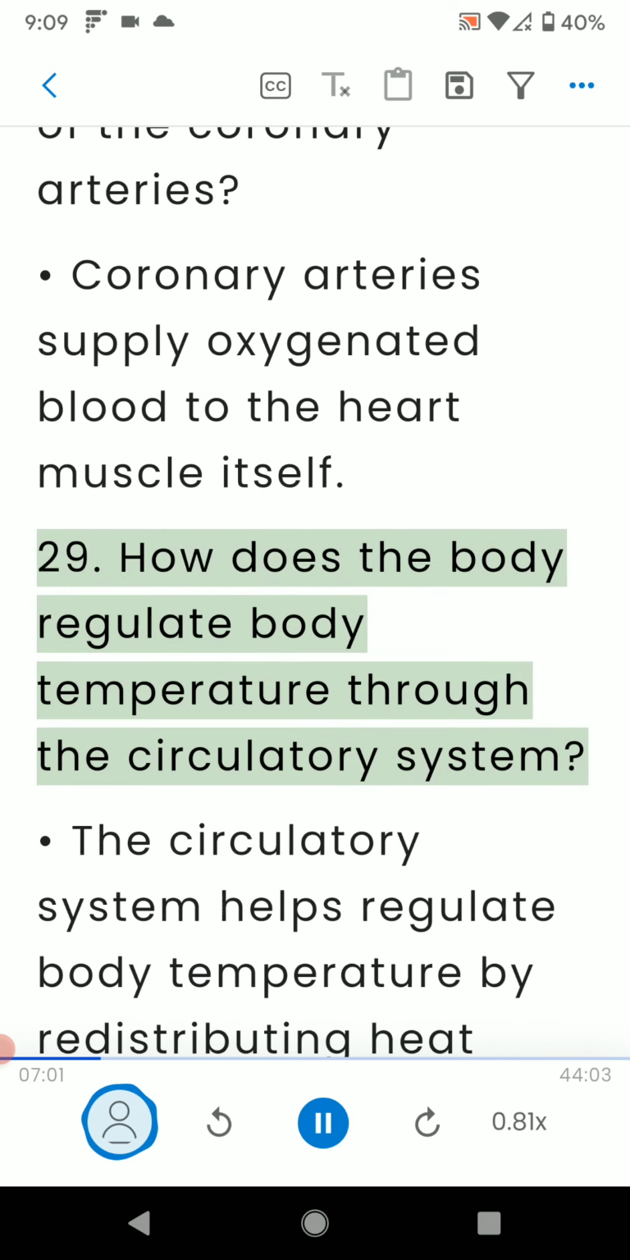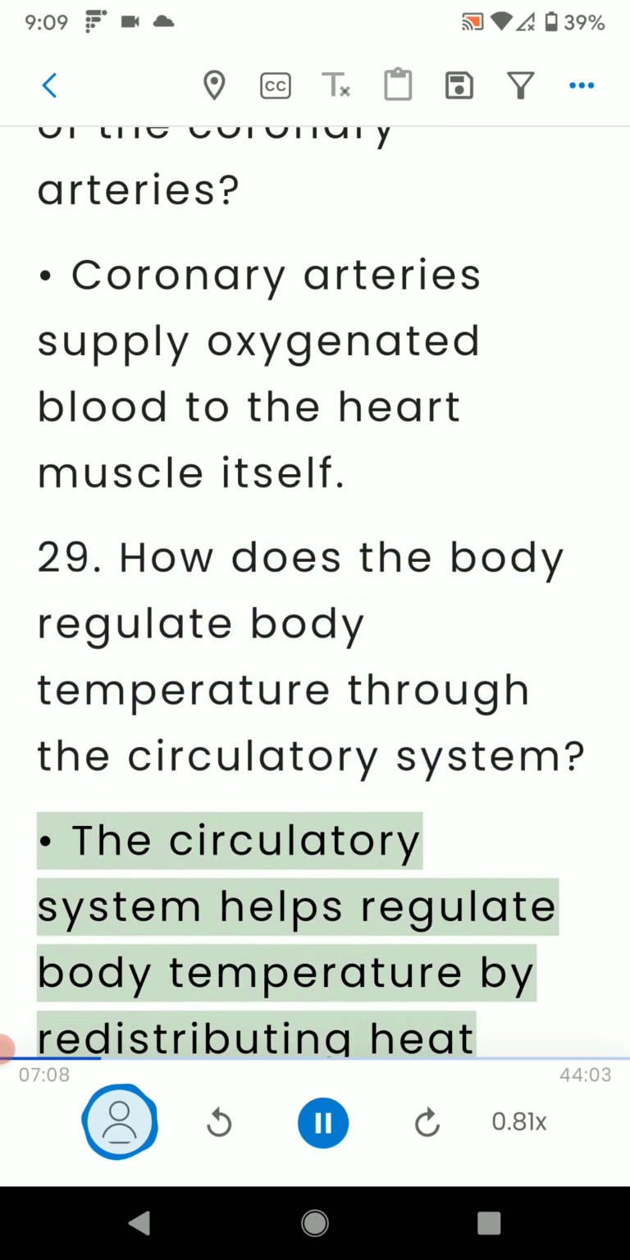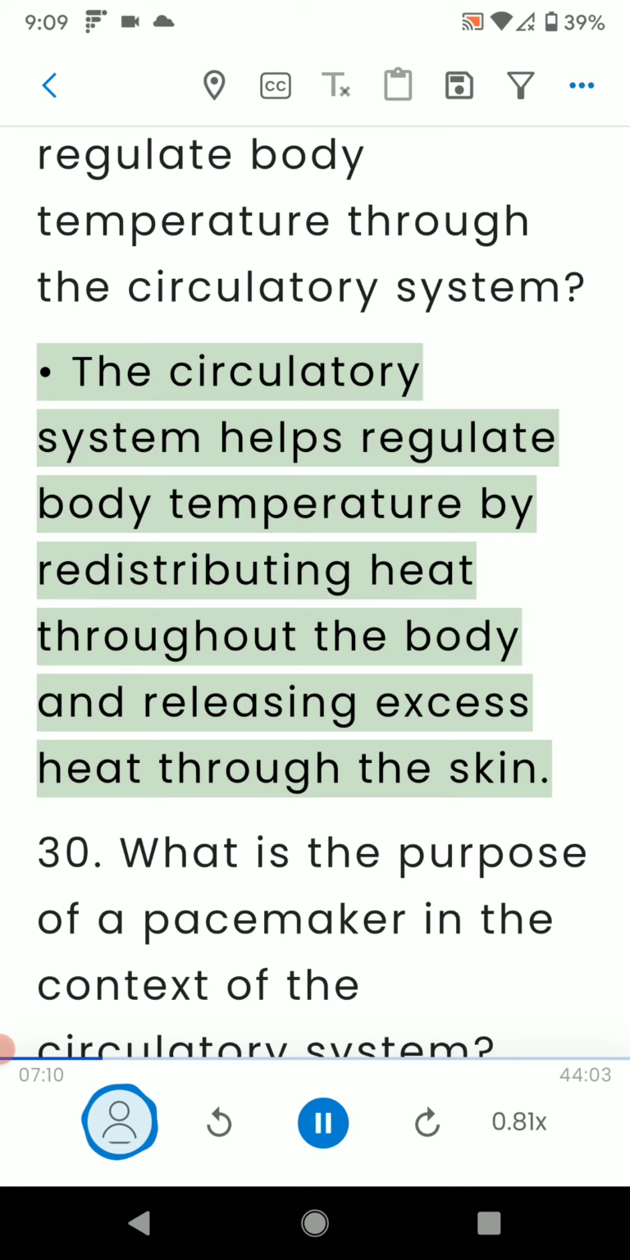29. How does the body regulate body temperature through the circulatory system? The circulatory system helps regulate body temperature by redistributing heat throughout the body and releasing excess heat through the skin.